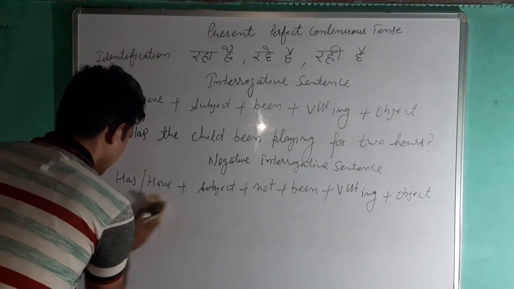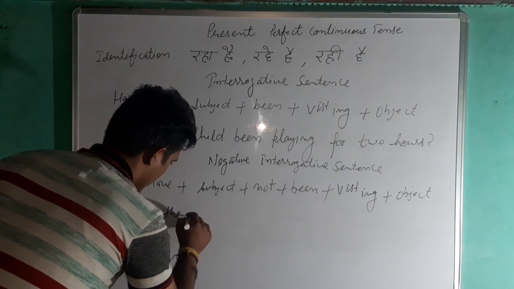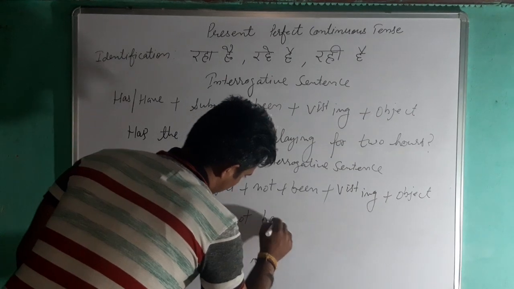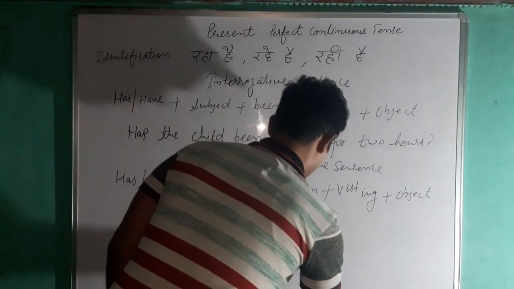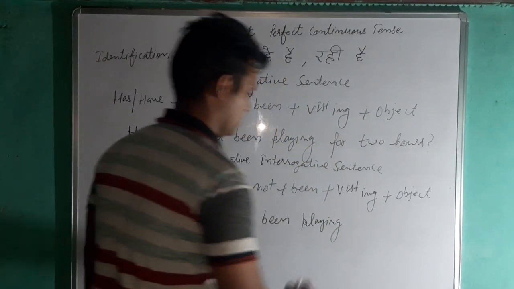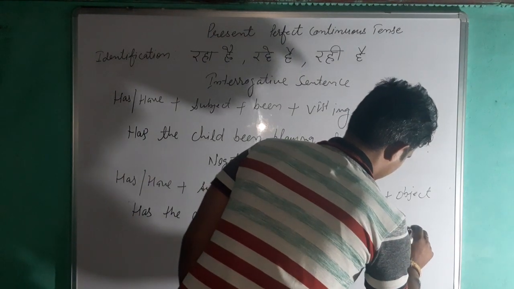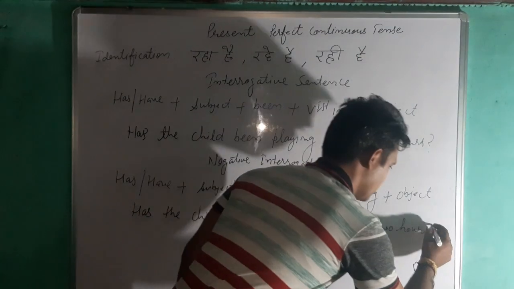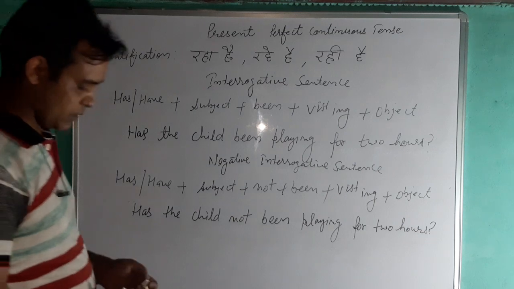How can you write that? Has the child not been playing for 2 hours? At the end sign of interrogation, because it is a negative interrogative sentence.